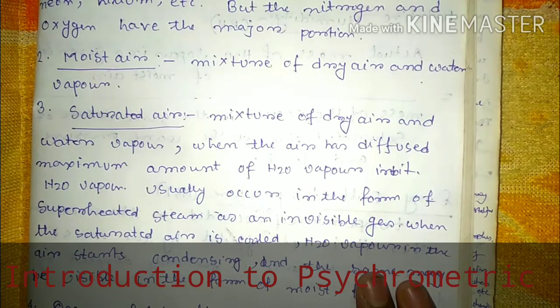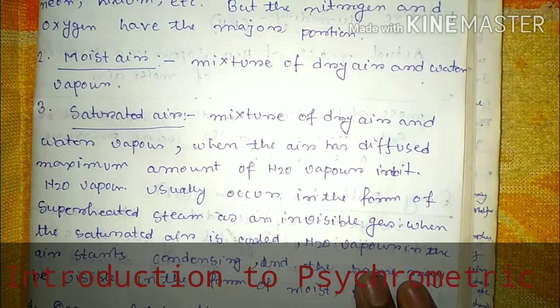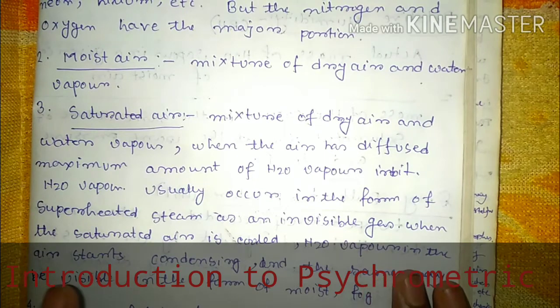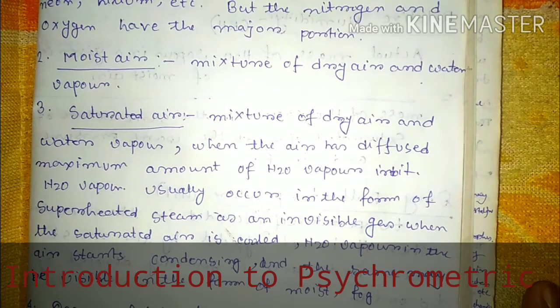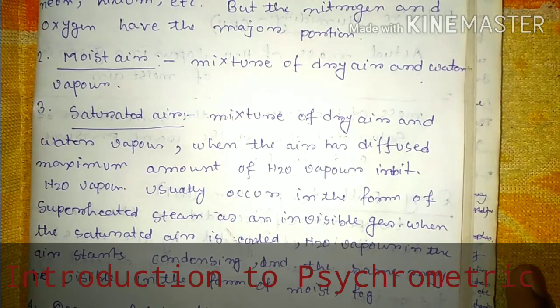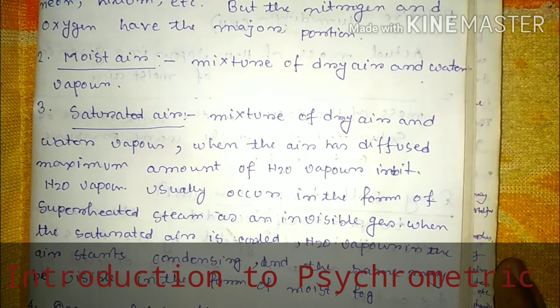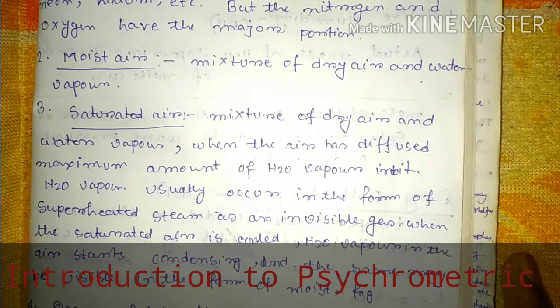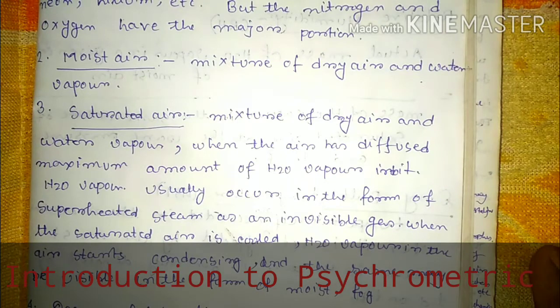So when the air has absorbed the maximum amount of water vapor, you can say that it is saturated air. Because air has some capability to absorb water vapor.